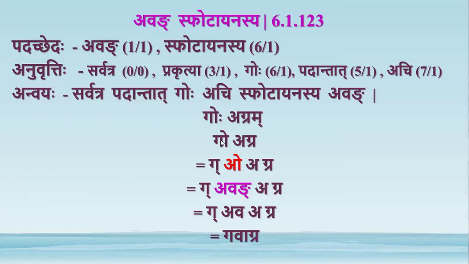Here the sthani is go, the last letter is o. So this avang, since it is nit, replaces only this o. So it comes in the place of the last letter, which is o. So it becomes gavang. This is how this adesha avang is substituted in this example.